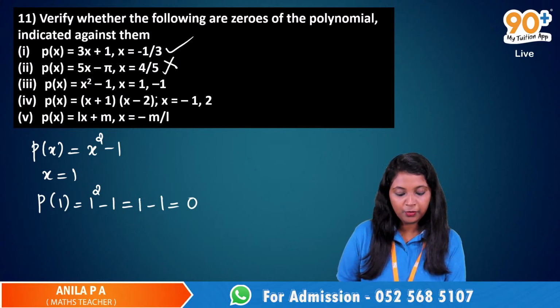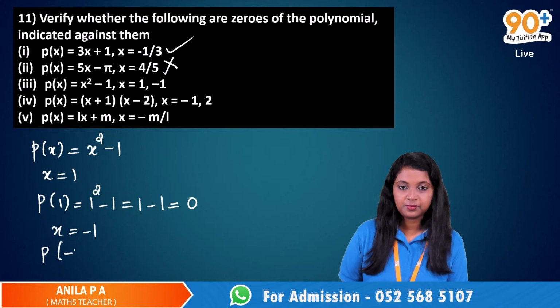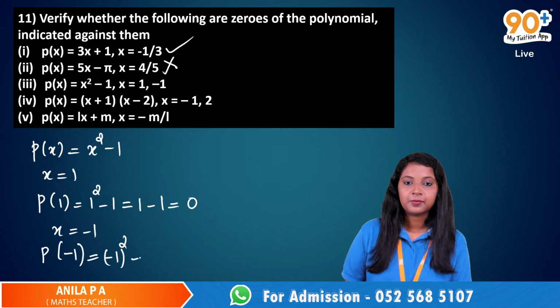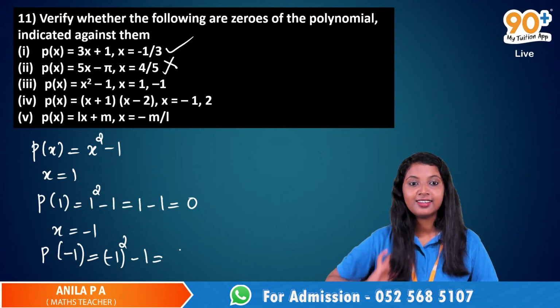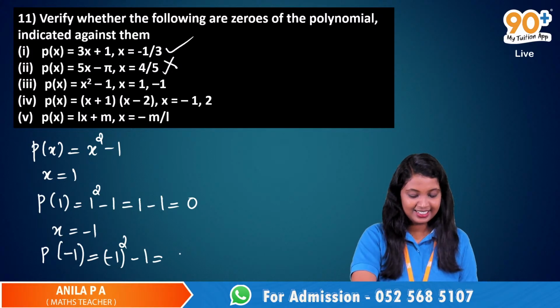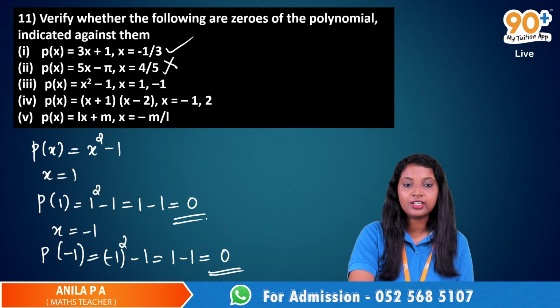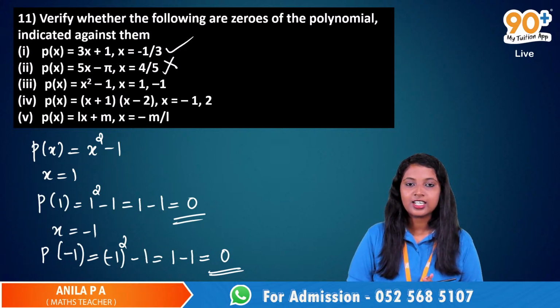Okay. Now we have one more point, x is equal to minus 1. So P of minus 1 equals minus 1 square minus 1, equals minus 1 minus 1. What is minus 1 square? 1. Yes, it's not minus 1, it's 1. So 1 minus 1 equals 0. Yes, very good. So we can conclude that both 1 and minus 1 are zeros of the polynomial.